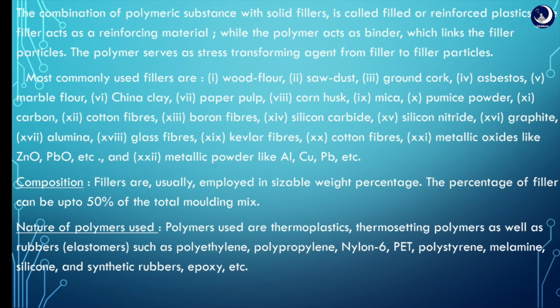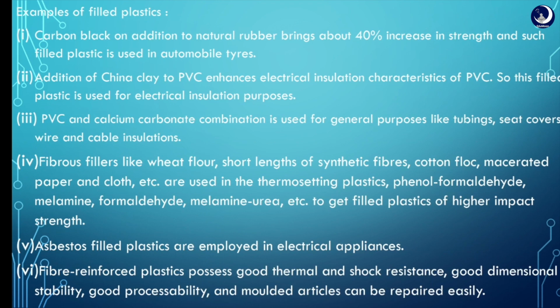The polymers used here are thermoplastics and thermosetting plastics, as well as rubbers, elastomers, etc. Examples: carbon black added to natural rubber, addition of China clay to PVC, fibrous fillers like wheat flour, short lengths of synthetic fibers, etc. Asbestos filled plastics, fiber reinforced plastics, etc.